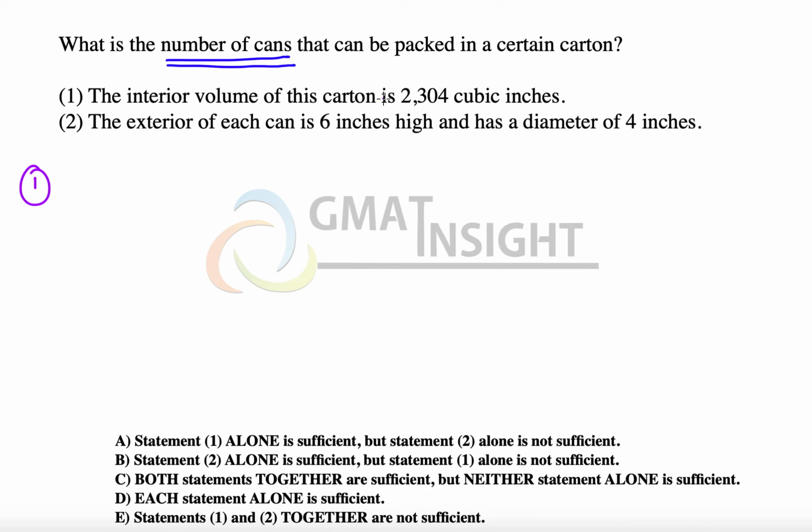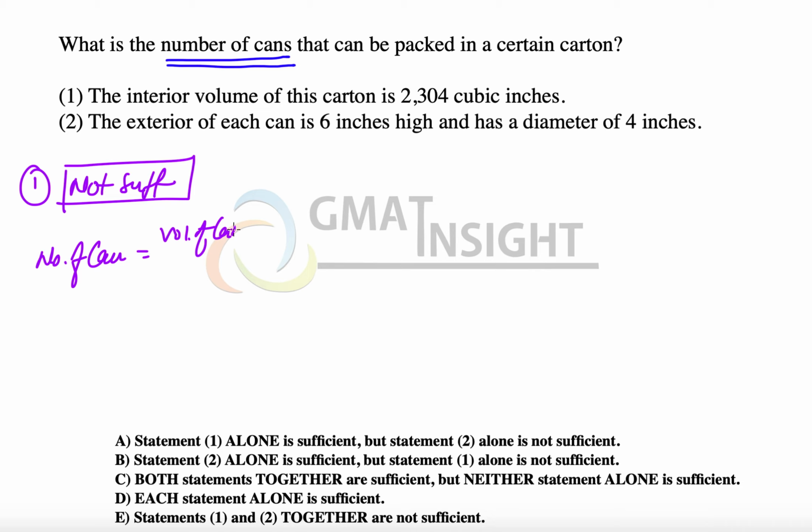The interior volume of the carton is 2304 cubic inches. That is completely not sufficient because we don't know the dimensions. Remember one thing: to find the number of cans, some of the students calculate this way, number of cans is equal to volume of carton divided by the volume of can. Let me quickly tell you that this will be a wrong method to calculate the number of cans in any